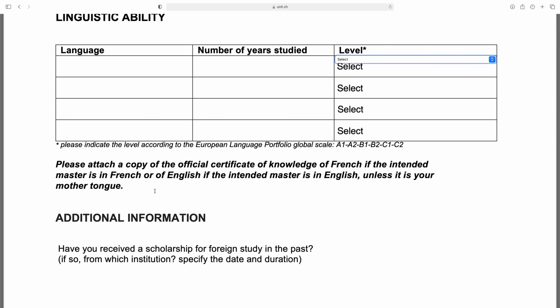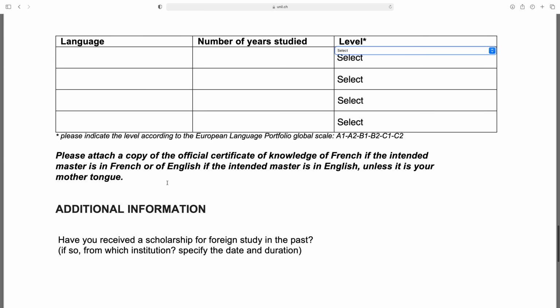Please attach a copy of the official certificate of knowledge of French if the intended master is in French, or of English if the intended master is in English. So if your master is in English, then attach the copy of official certificate.